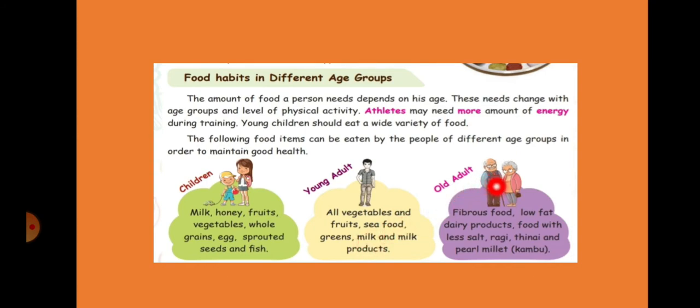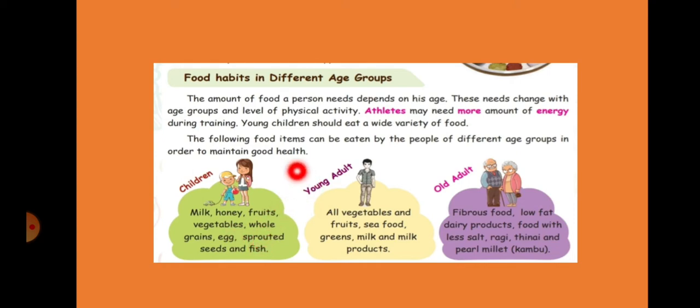But what about your grandparents? They cannot take the things which you are taking. They have to take fibrous food, low fat dairy products, food with less salt, ragi, thinai and kambu. These are the main things your grandparents will be taking. They cannot drink milk as you drink milk. They cannot eat egg as you eat. They cannot eat sprouted seeds as you eat.